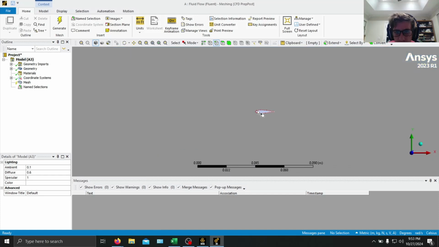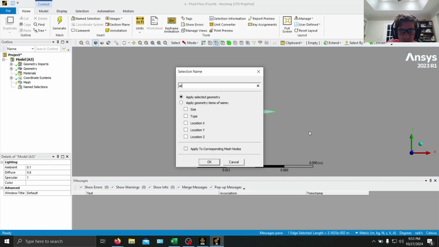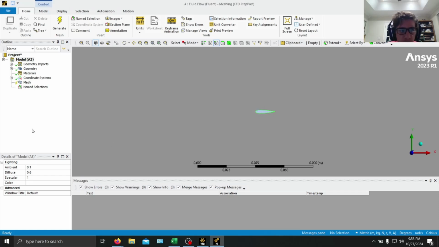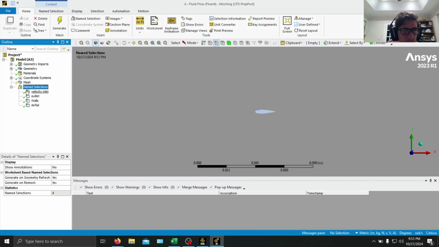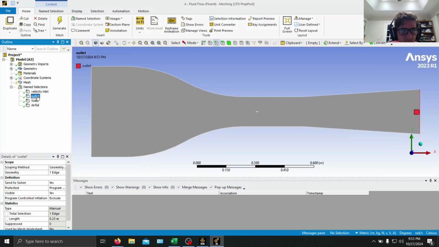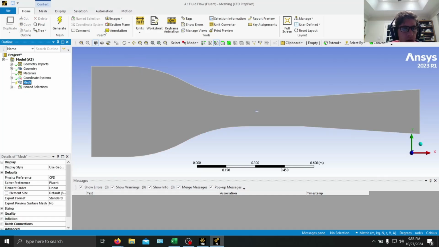And then we're going to go here and then select our airfoil. We're going to name this airfoil. And we should be able to check here. Sorry. Named selections. We have velocity inlet, outlet, walls, airfoil. Perfect. Now we're going to go to meshing.